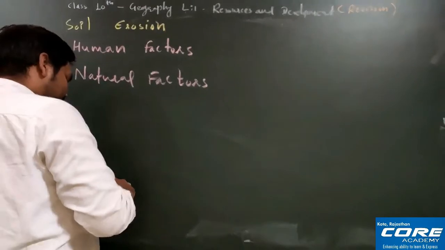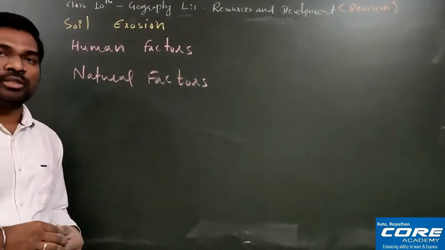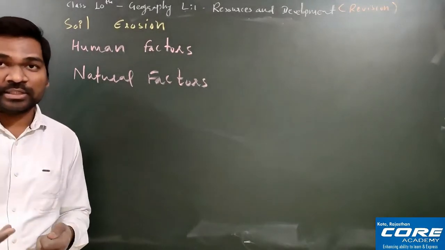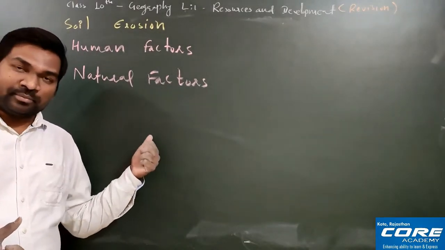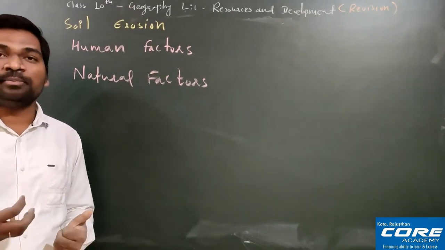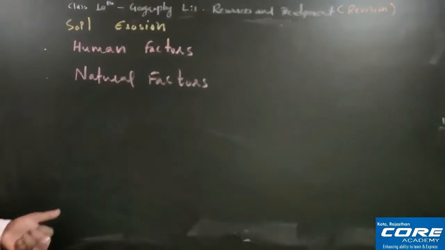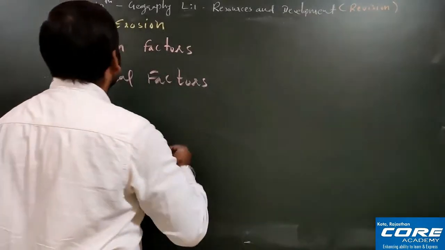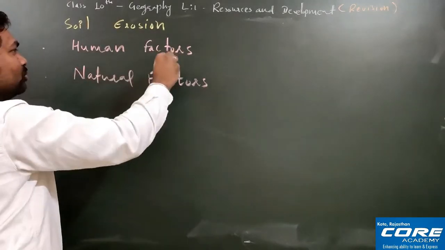First of all, whatever reasons we have seen in land degradation, the same we can repeat here also. So many points will be repeated here. Why? Because soil is a part of land. So what are the reasons that will come under the human factors?